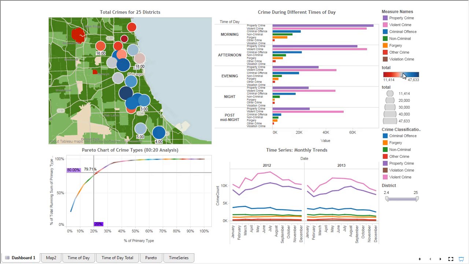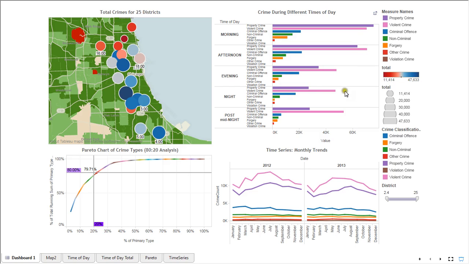The second level of aggregation that we have done is on the time of the day. We have divided 24 hours into these five categories. Essentially, the insight we have got from this data is that the maximum number of crimes happen during the morning and the afternoon time. This could be due to the fact that people in Chicago are out to work during this time and homes are pretty much unattended. So that is one reason.